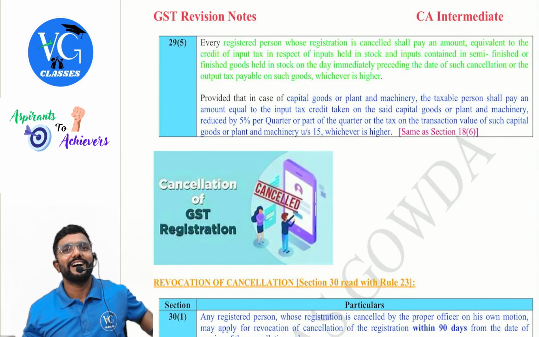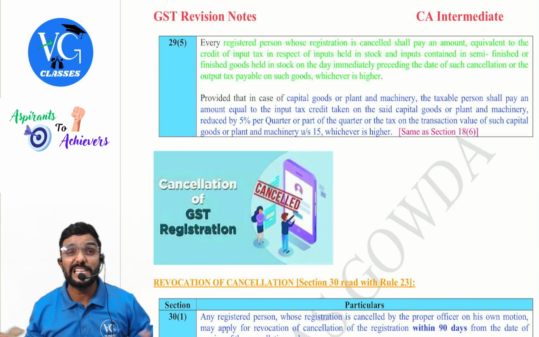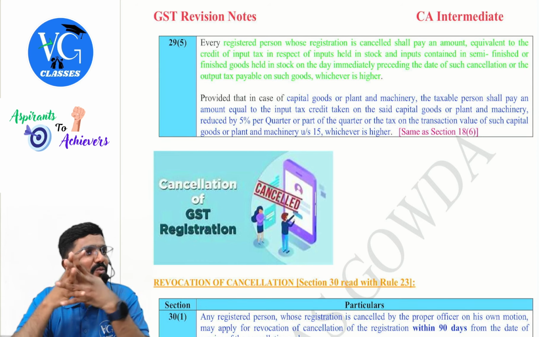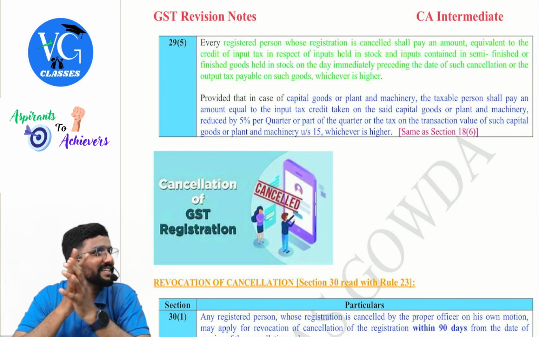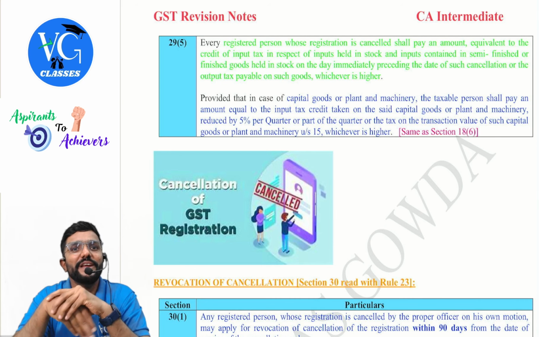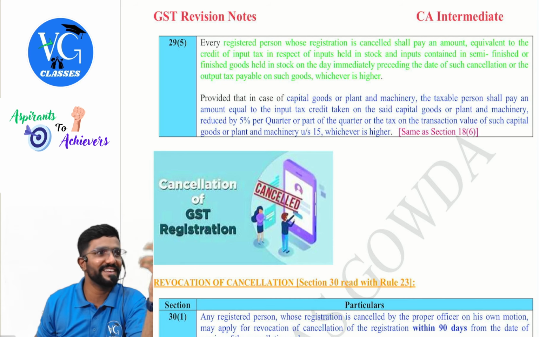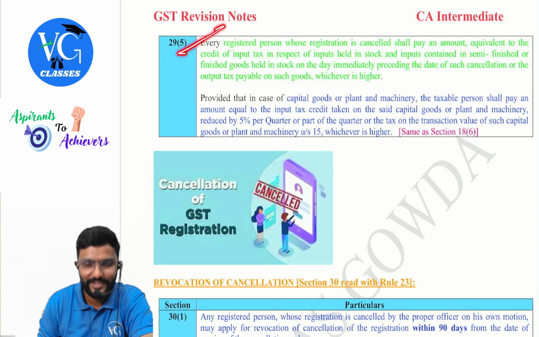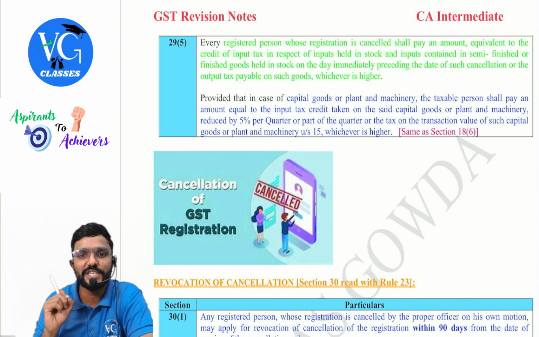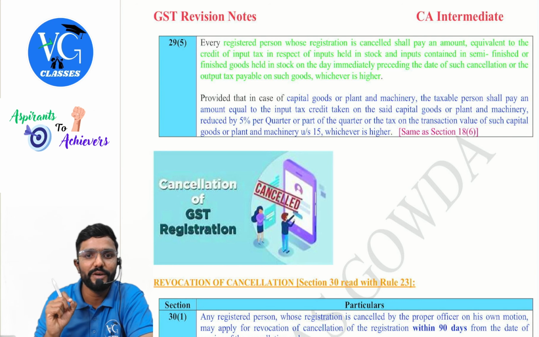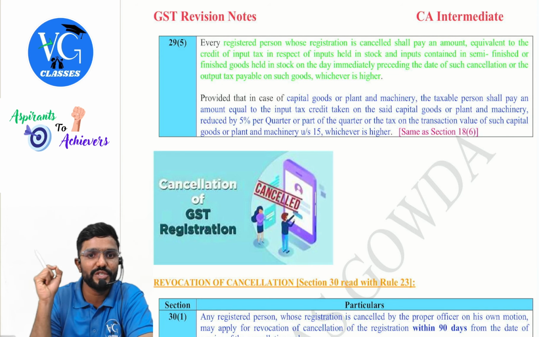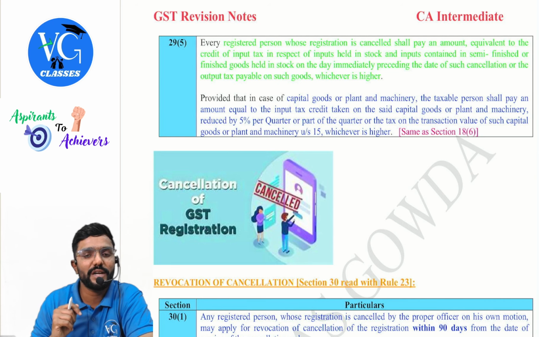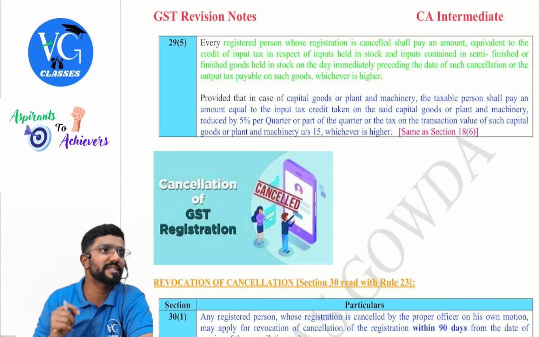Sir, now my registration is cancelled. I have ceased to be a registered person. Now whatever goods I have with me is deemed to be supplied by me on the date of cancellation. Should I pay GST on it? Yes, of course. Every registered person whose registration is cancelled shall pay an amount equivalent to credit of input tax in respect of inputs held in stock, inputs contained in semi-finished goods or held in stock on the day immediately preceding the date of such cancellation, or the output tax payable on such goods, whichever is higher.